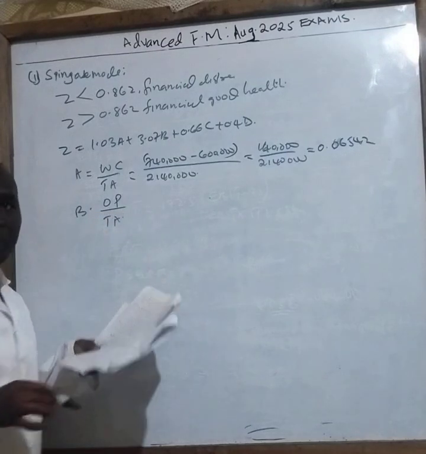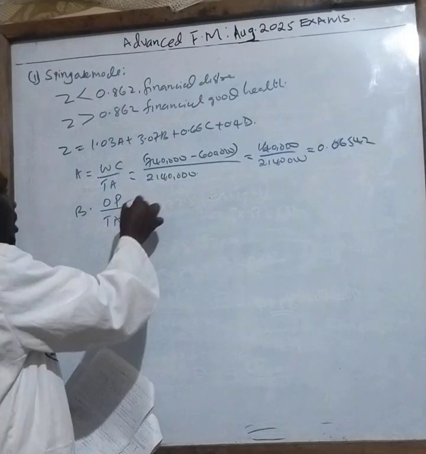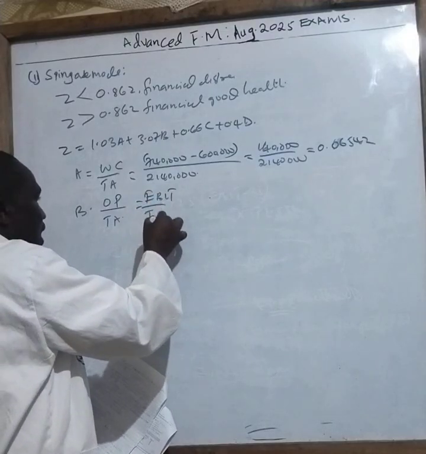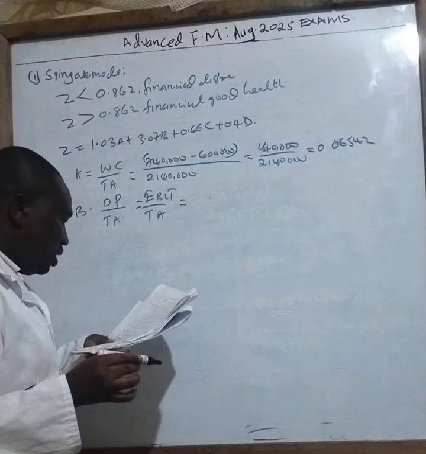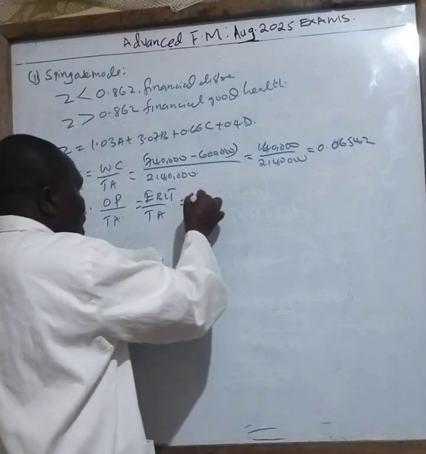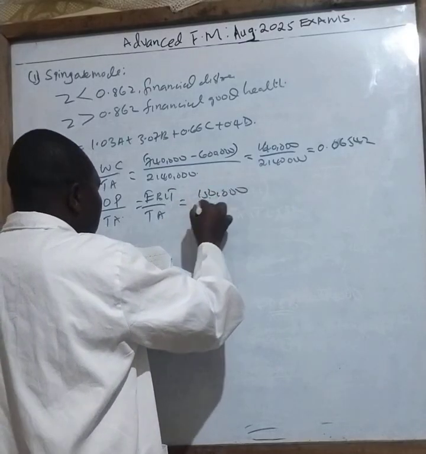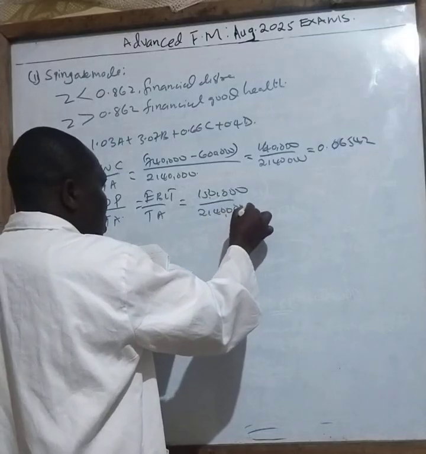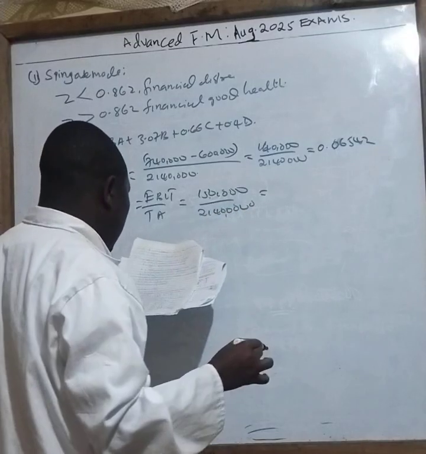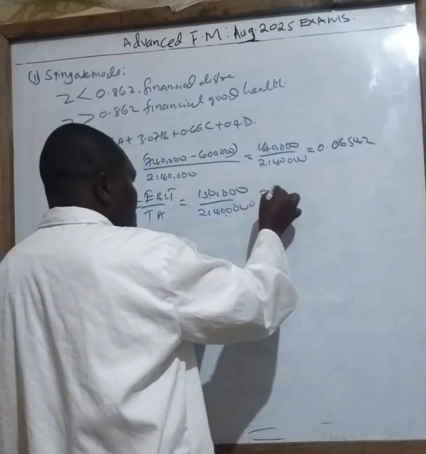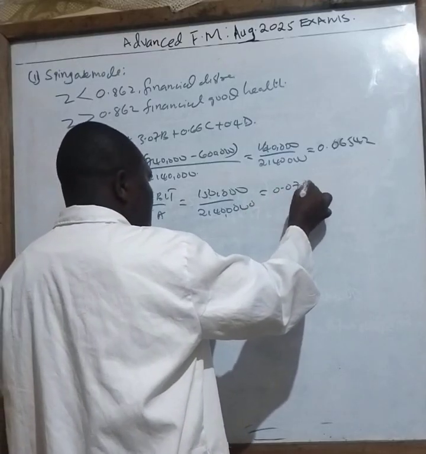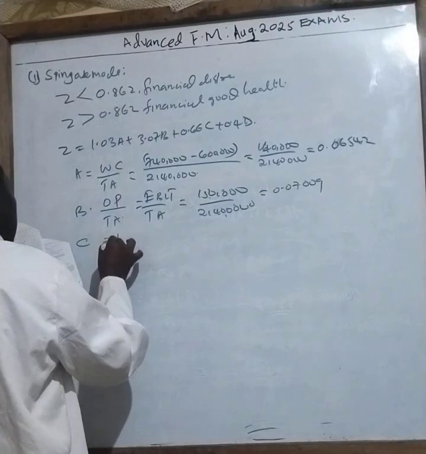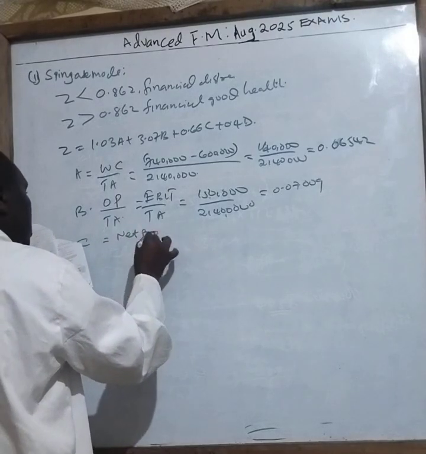When they talk of operating profit, they are also talking about EBIT over total assets. So go to the EBIT in the question: 150,000 divided by the total assets, 2,140,000. When you work that out, class, your answer is 0.07009.